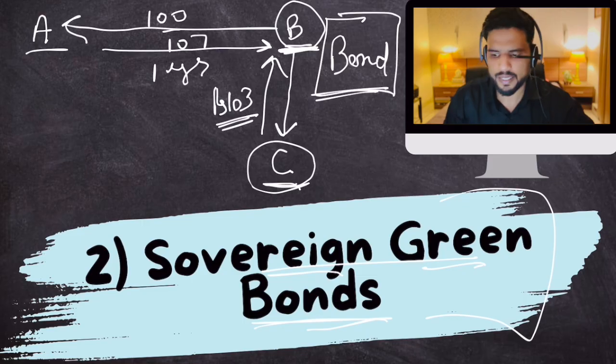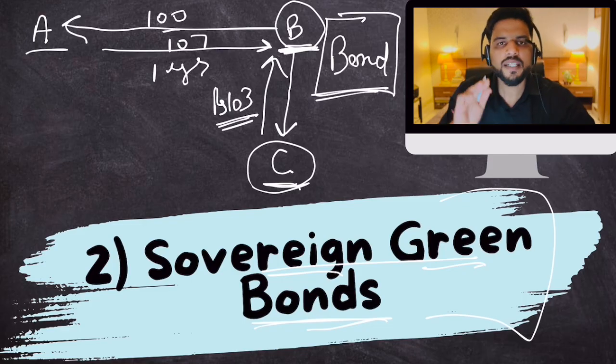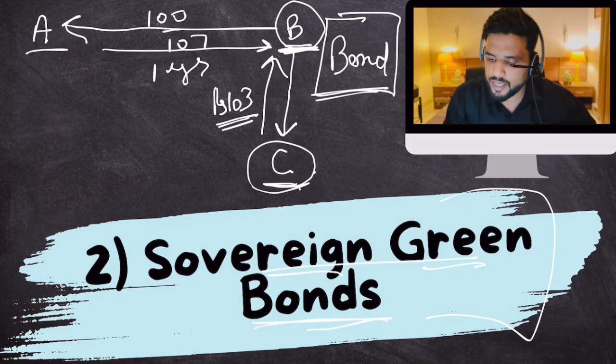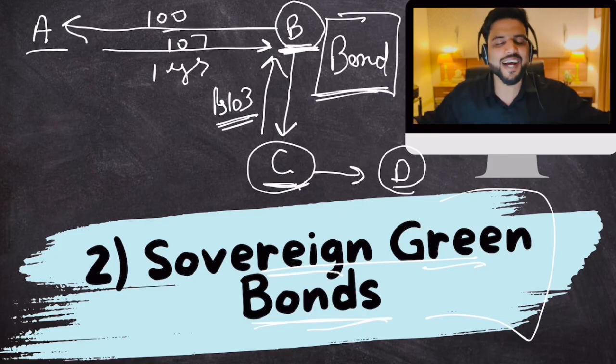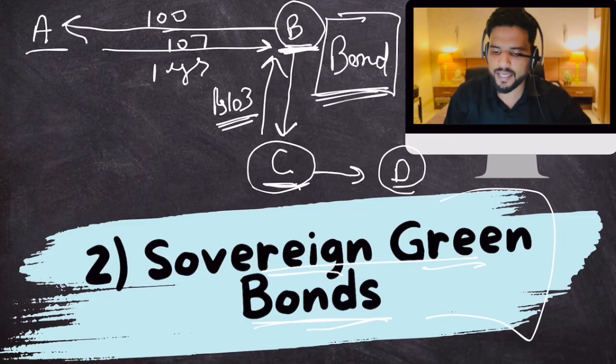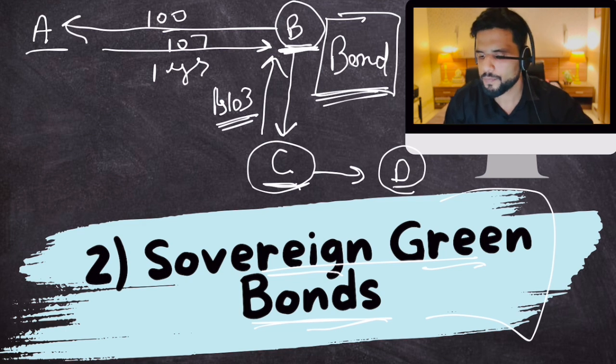Yes, simple. Now what if C requires money after 2 months? What if C can't wait for 6 months? C requires money in another 2 months. C will sell this piece of paper to D. What if D wants money? D will sell it to E, F, G, H, and so on. So you can sell this piece of paper till it matures. Anytime you want. Clear?